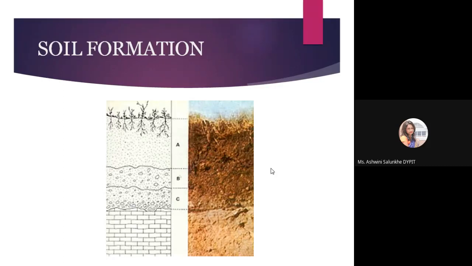The sediments of this fragmented rock, which are particles, are deposited at different places with the help of these erosion agents. Accumulation of such sediments over ages forms the soil. Eventually on this soil, plants will grow again, decay, and form the topmost layer of the soil.